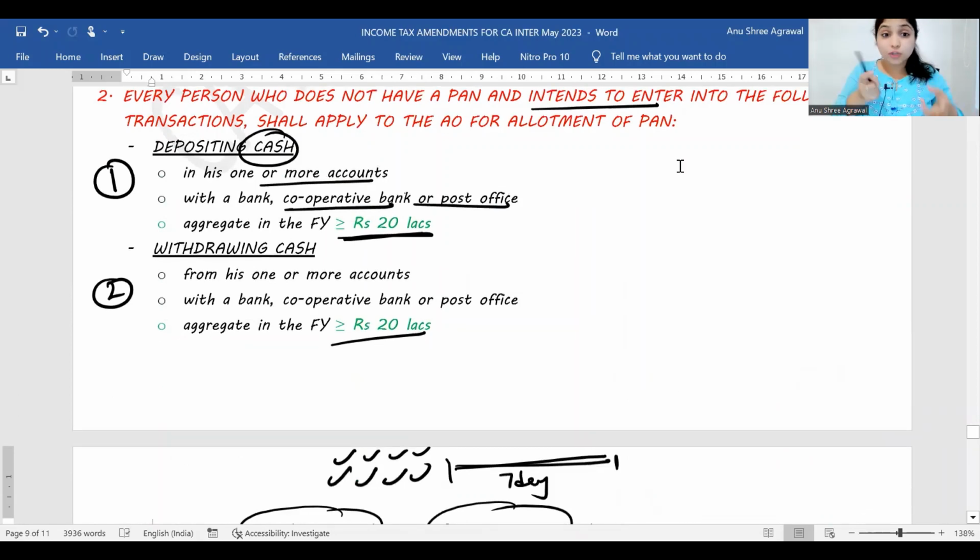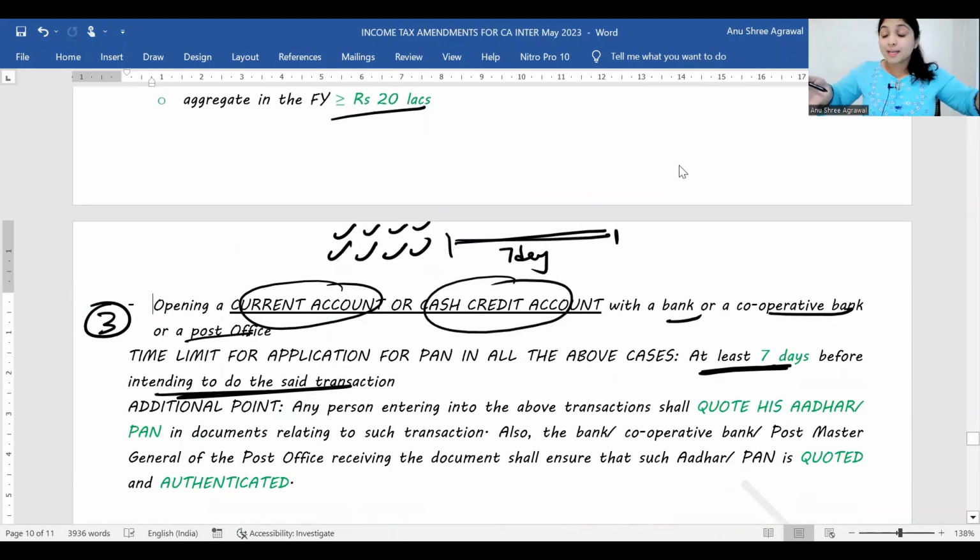Yes, so 3 things. Number 1, you want to deposit cash, at least 20 lakhs. Number 2, you want to withdraw cash, at least 20 lakhs. Number 3, you want to open a cash credit account, you want to open a current account. Any of these 3 things if you want to do, if you don't have a PAN, 7 days before you want to do this, you should have submitted a PAN application form.